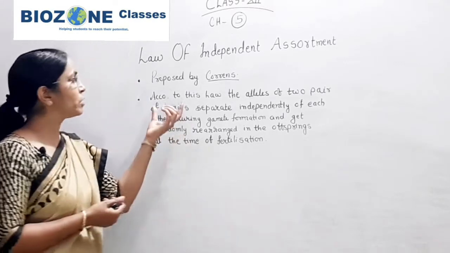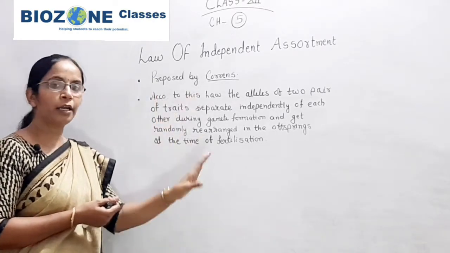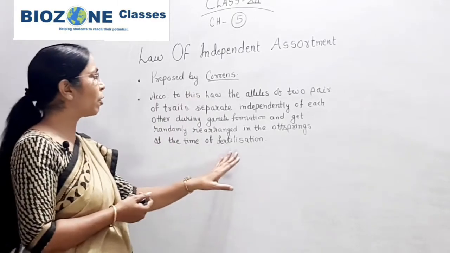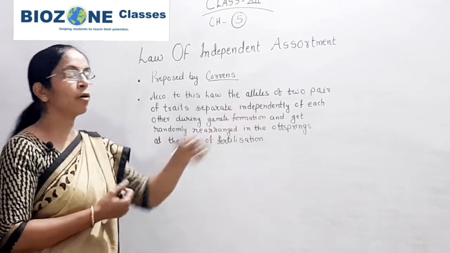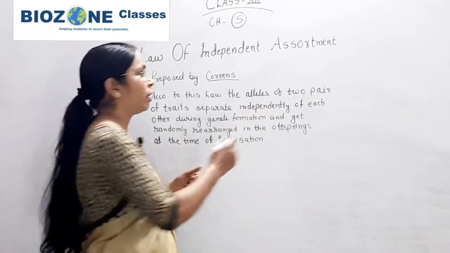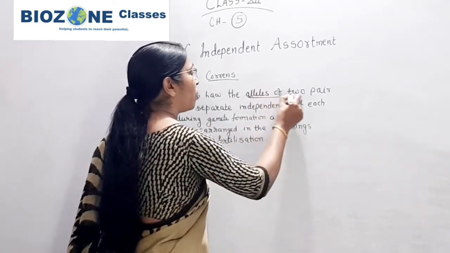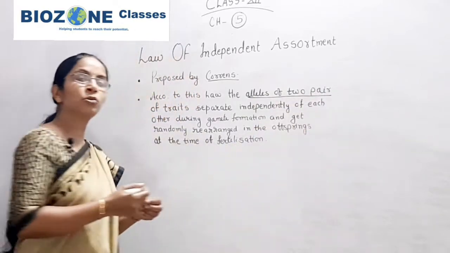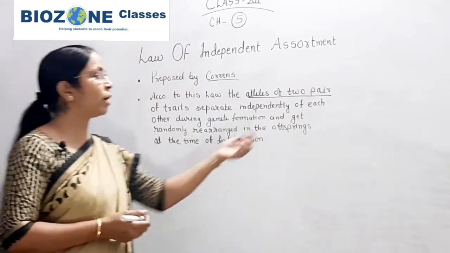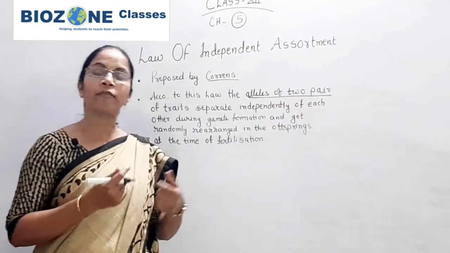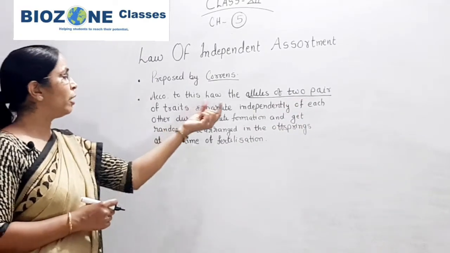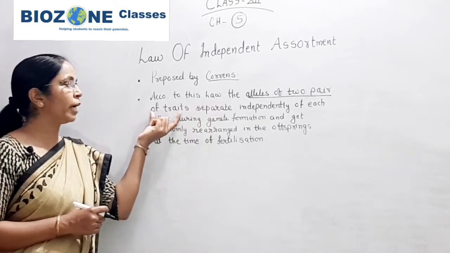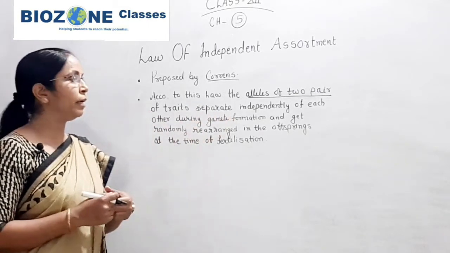According to this law, the alleles of two pairs of traits separate independently. The important part is two pairs, because we at least need a dihybrid cross for explanation.